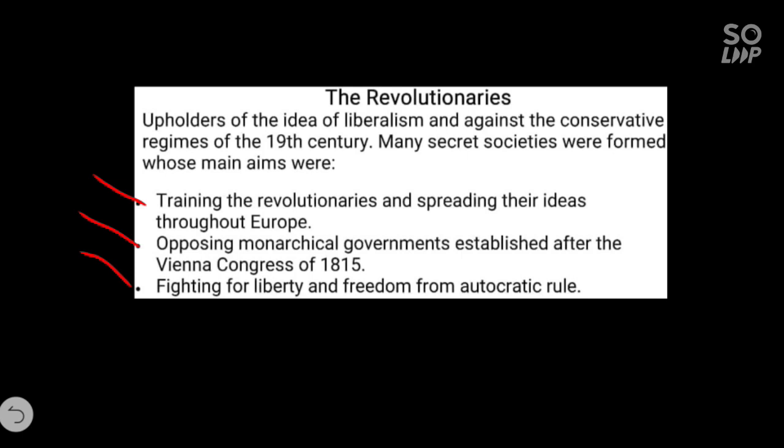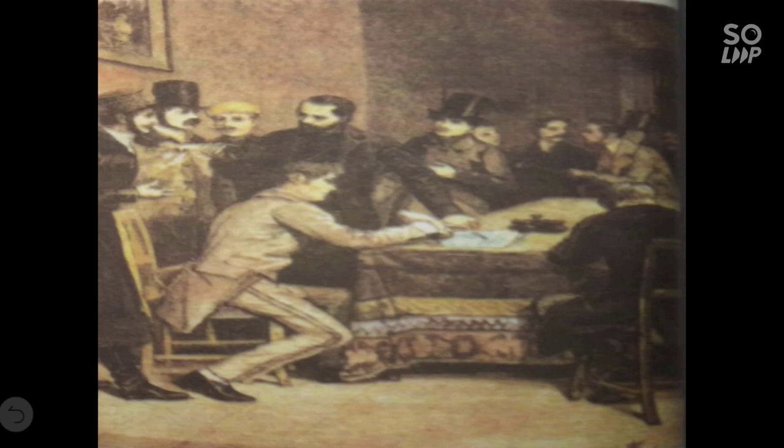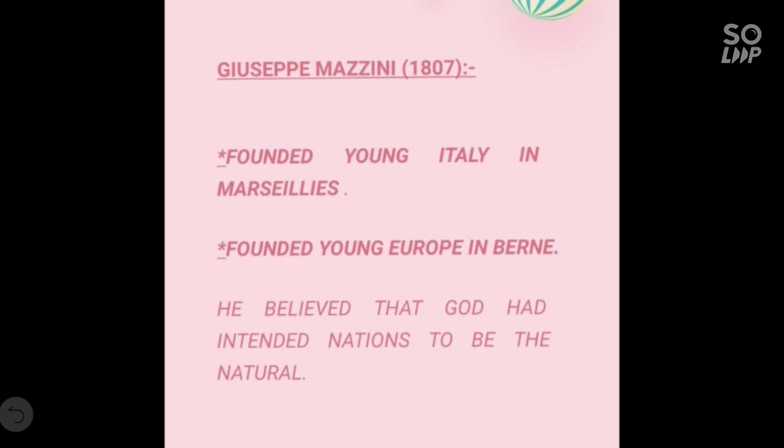Children, most of the revolutionaries also saw the nation state as a necessary part of this struggle for freedom. If you see in this photo or figure, it is of Giuseppe Mazzini. He was a great revolutionary leader. He was born in Genoa in 1807 and became a member of the secret society of the Carbonari. Later on, he founded two more underground societies.